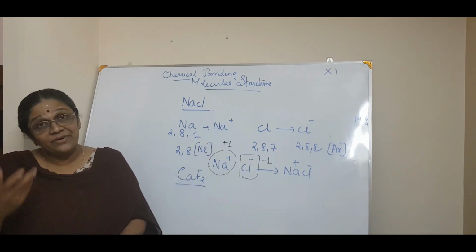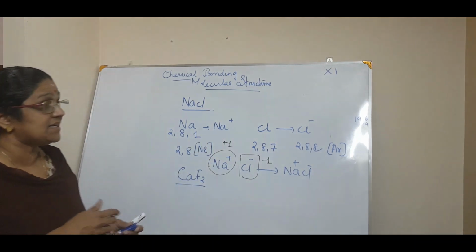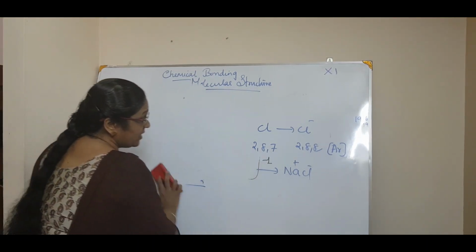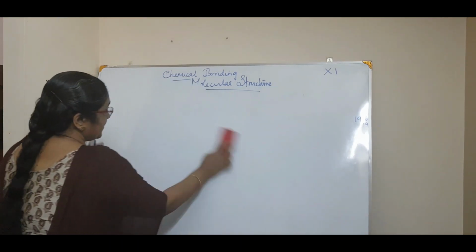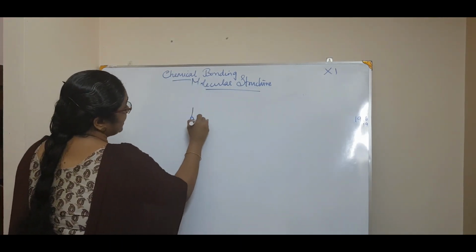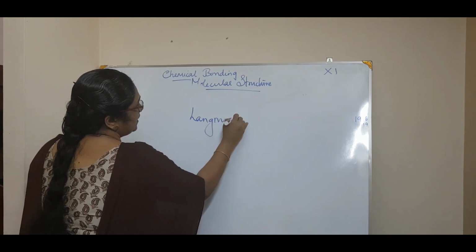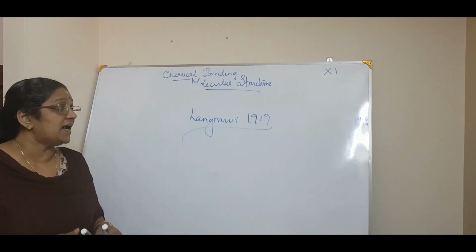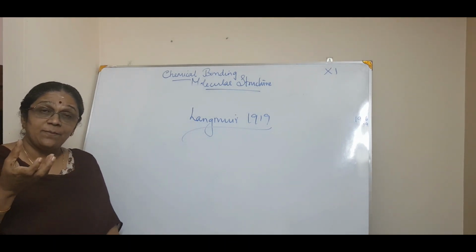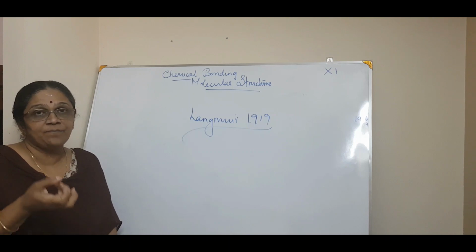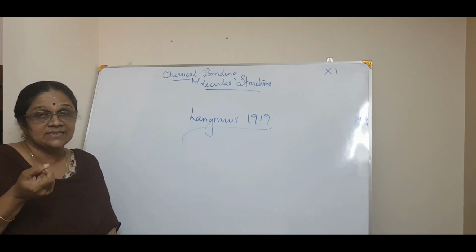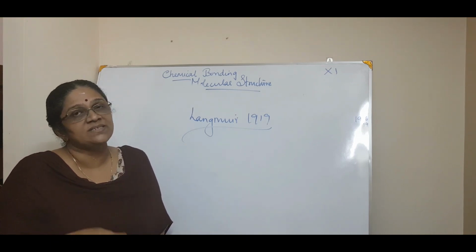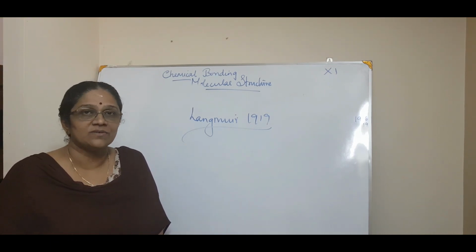Okay. Then after that, Langmuir, a scientist, in 1919 (Lewis had said this in 1916), along with Lewis suggested that this octet, that is, the outer electron octet of 8, can be obtained not only by the transfer of electrons, but by sharing of electrons.